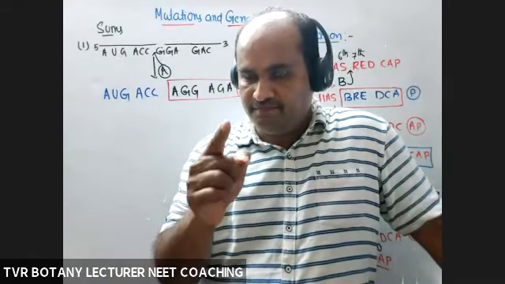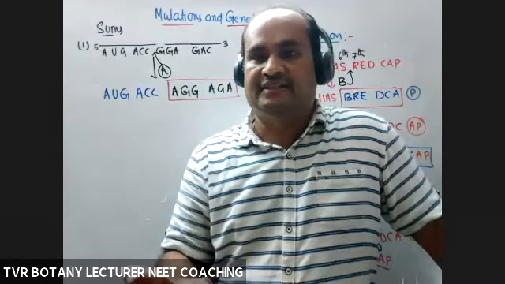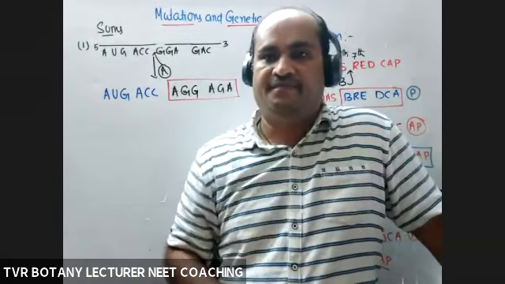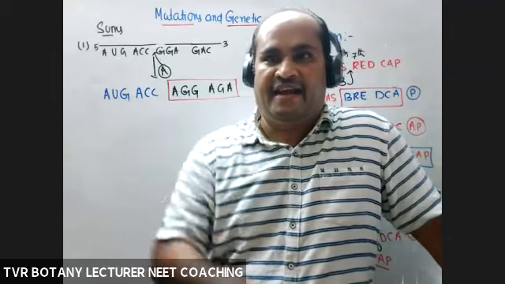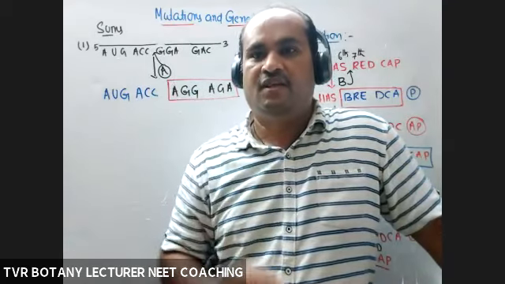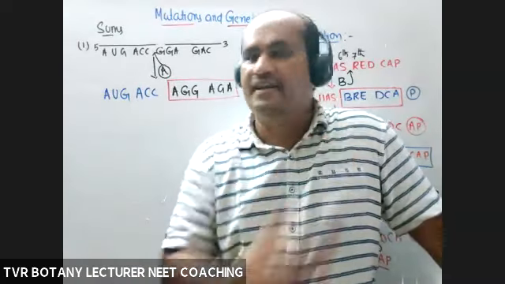So the reading frame remains unaltered if a complete triplet is added, 3 added, or 6 added, or 9 added. Means triplet 1, 2, 3, like that. 1 or 2 or many triplets, either added or deleted.